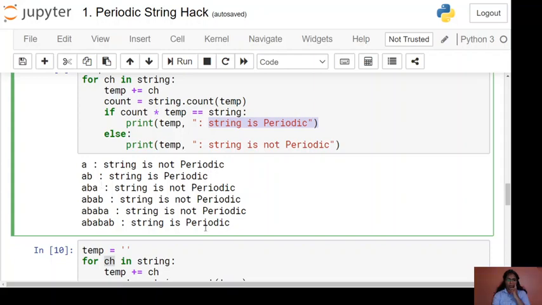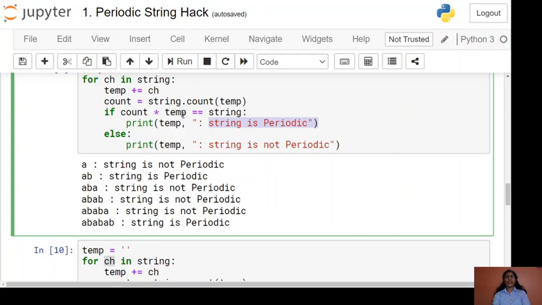So here you can see for ab the string is periodic. Why? Because if we find the occurrence of ab in the string, we get count 1 when both strings match.